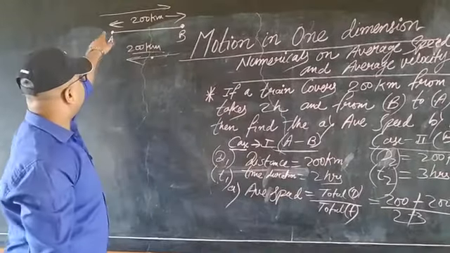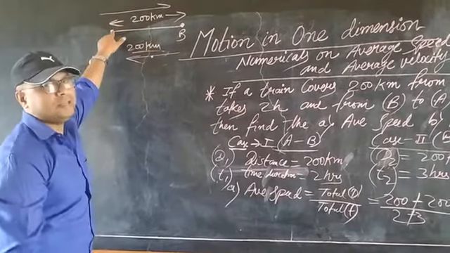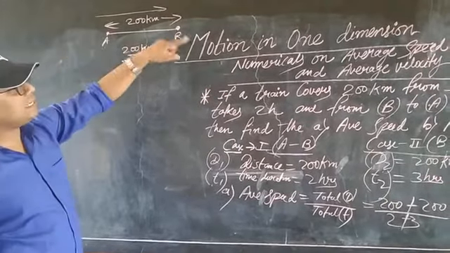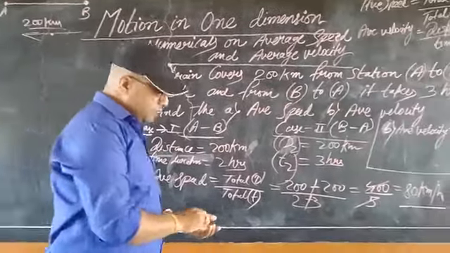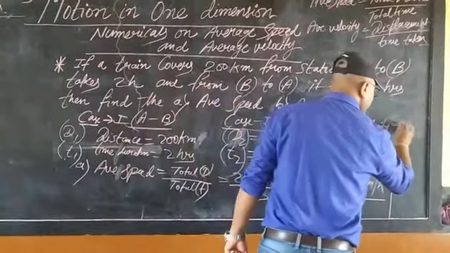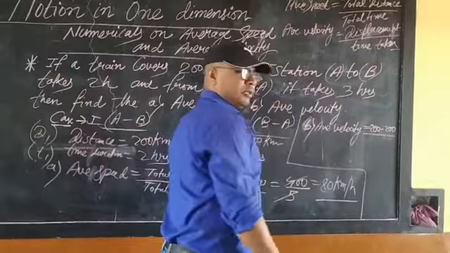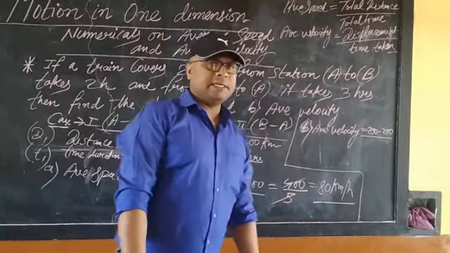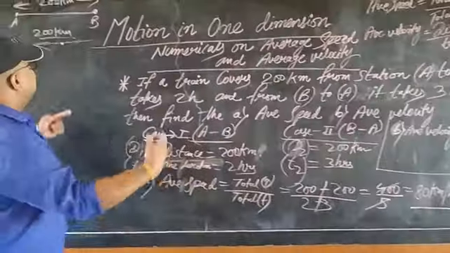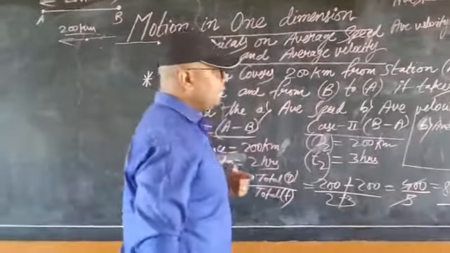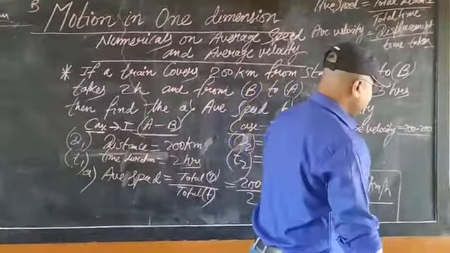So from initial point to final point, the initial point is A and the final point is also A. So it covers 200 going and 200 returning. What will be the displacement, students? I hope you know: 200 minus 200. Some students may not understand why I have subtracted here. Because their directions are opposite, so we have to subtract to get the total displacement.